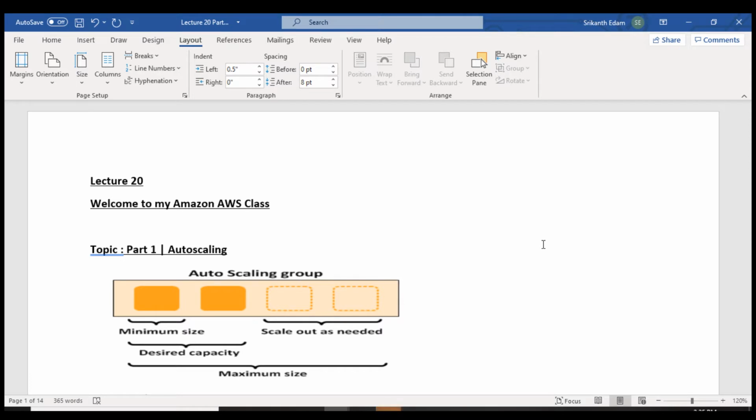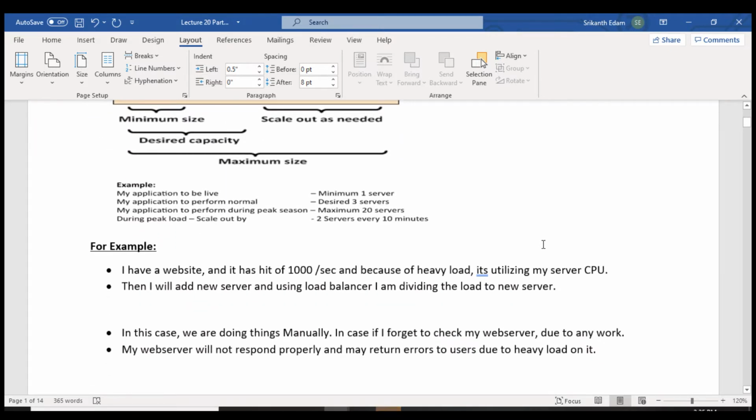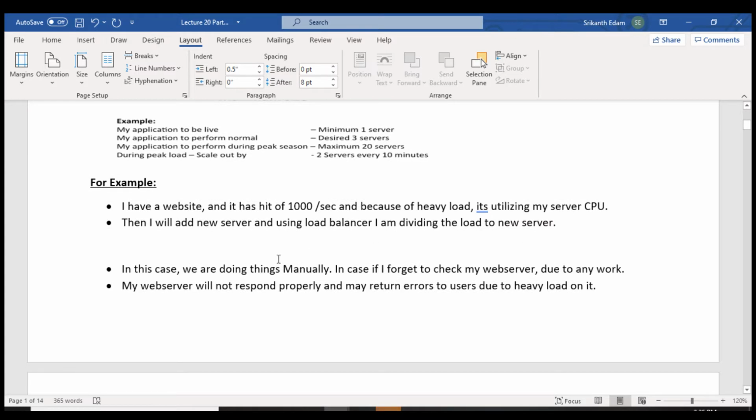So today we are going to discuss the auto scaling topic, which is a very important topic. Before we start, let me give you one example. For example, in my organization I have a web server, and it has a hit of 1000 per second, which means many users are using my website at the same time, and because of that there is a heavy load on my web server and it's utilizing more CPU. So to share the load, I added a new web server, and using a load balancer I'm going to share the load.